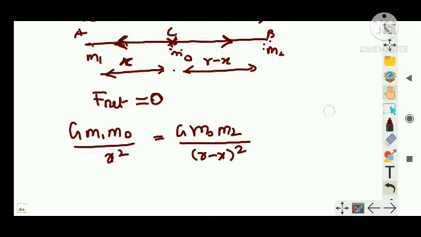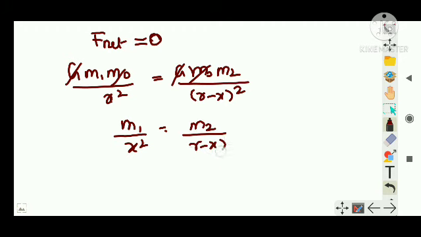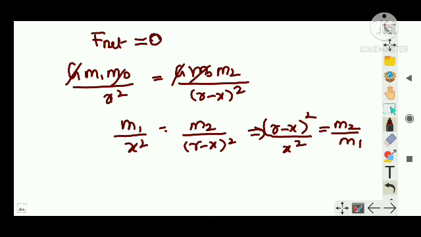Clear? So I can cancel G and m0, so I can write m1 by x squared is equal to m2 divided by r minus x whole square. Or r minus x whole squared divided by x squared is equal to m2 by m1. Or r minus x by x is equal to root of m2 by m1.